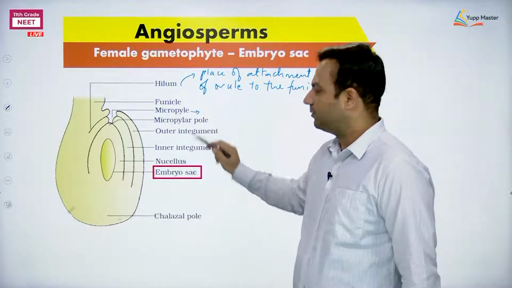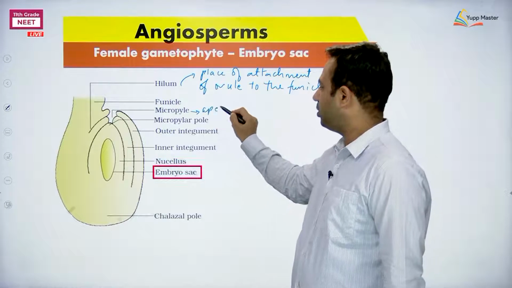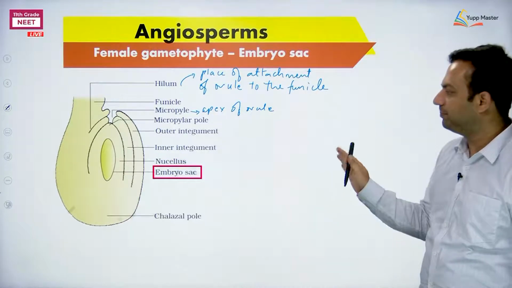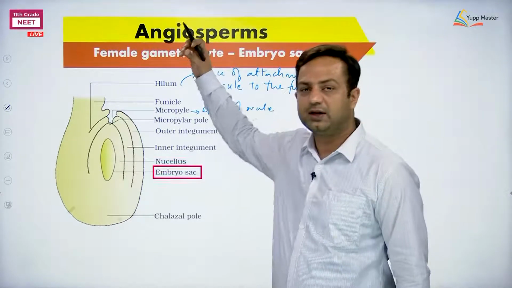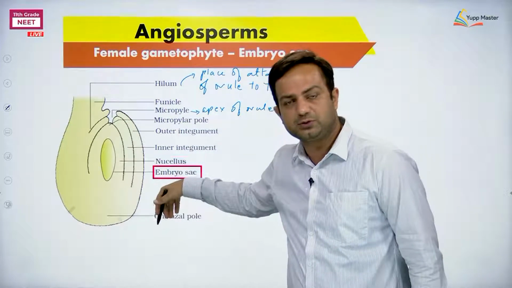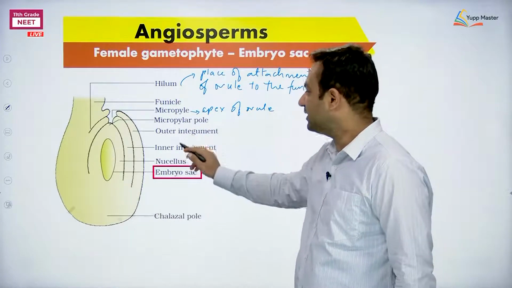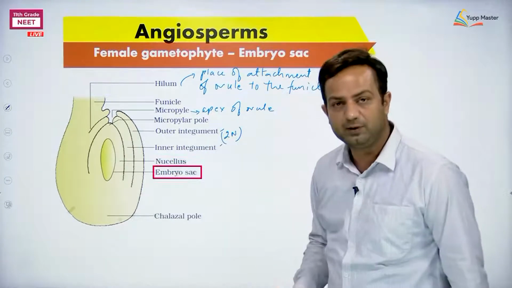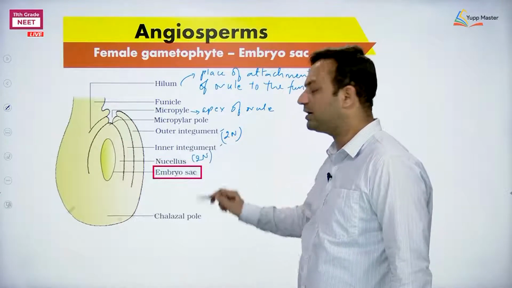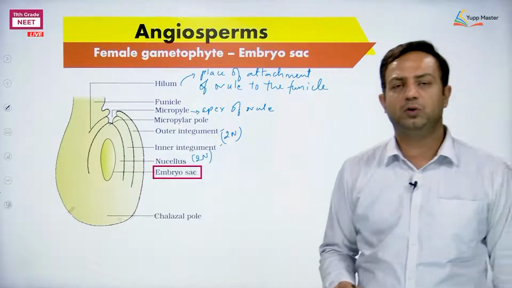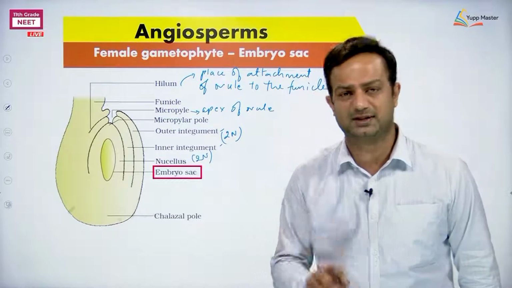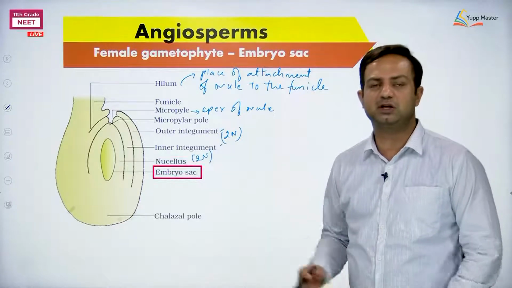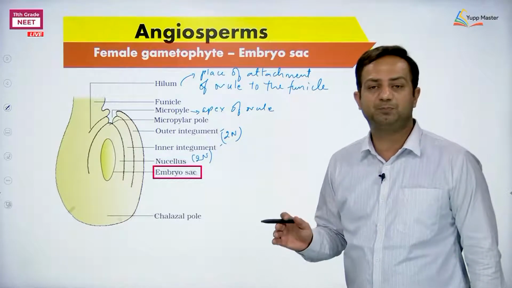Micropyle, just like earlier in gymnosperm, is the apex of the ovule, but here no pollen chamber is present. There is no pollen chamber on the micropyle. The pollen grains first come to the stigma, then reach towards the ovule. So here we need to know: outer integument, inner integument, integument ploidy 2N. This is the nucellus, a vegetative tissue right now, parenchyma, simple tissue, which is going to differentiate to form the megaspore mother cell. Clear? This nucellus, not nucleus, nucellus is going to differentiate as megaspore mother cell.